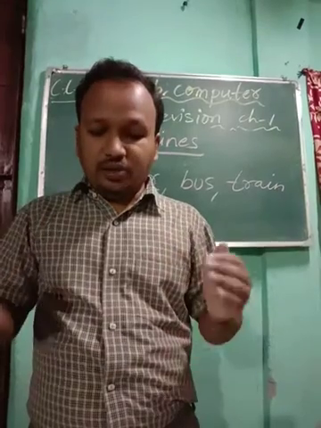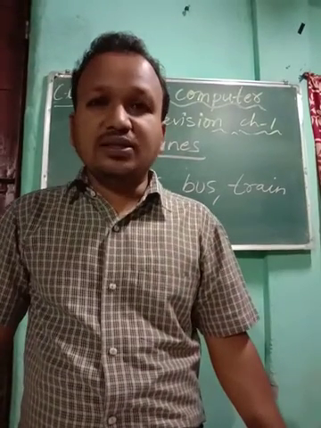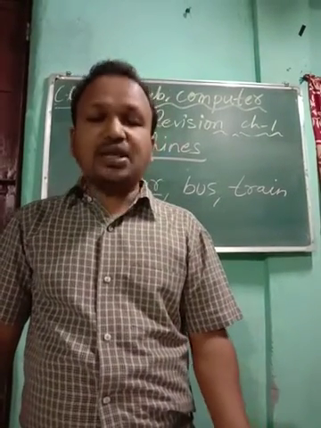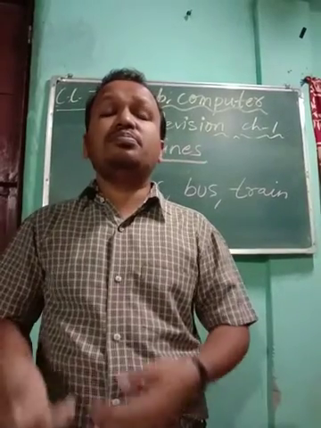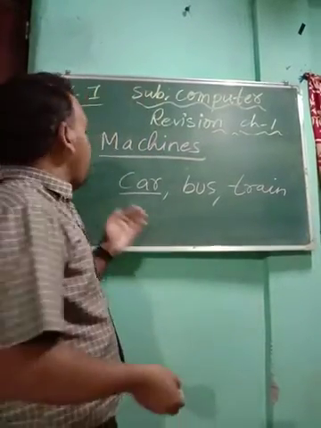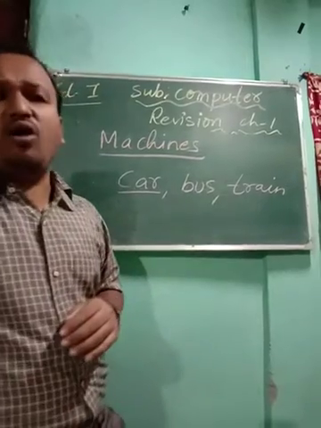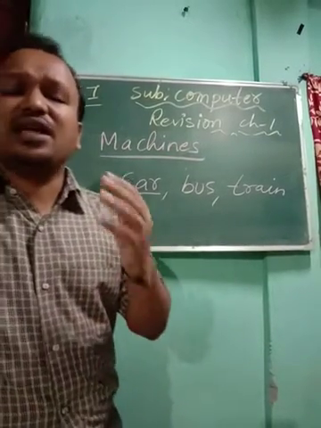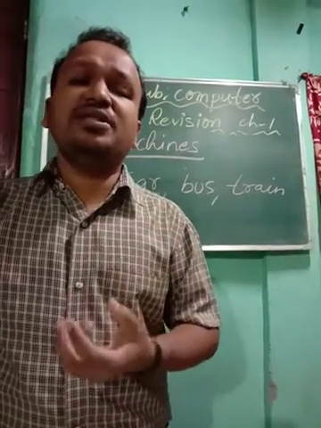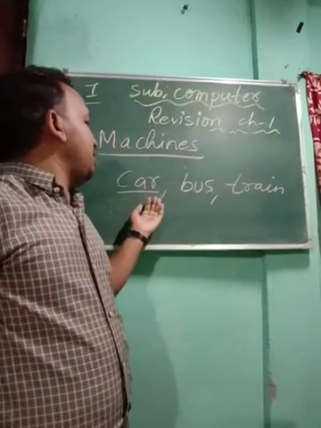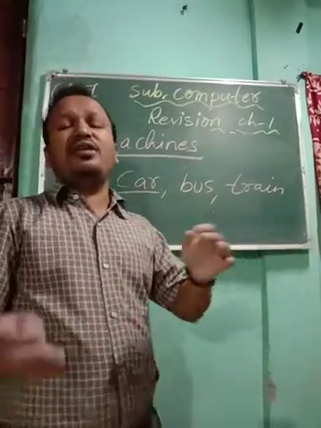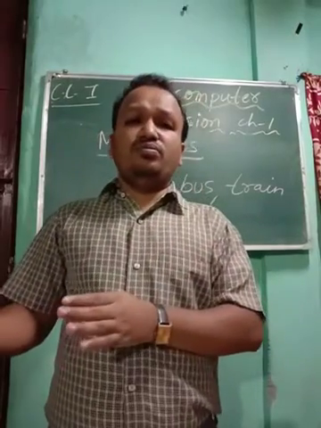Okay, why? Because machines are very fast. Machine makes our work very easy. If we walk, it may take a long time, and your legs may start paining. But if you are traveling in a car, bus or train, you will relax and you will move.